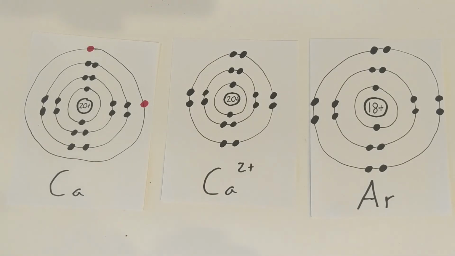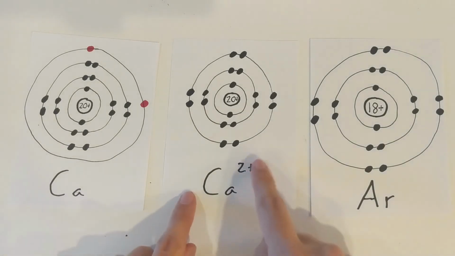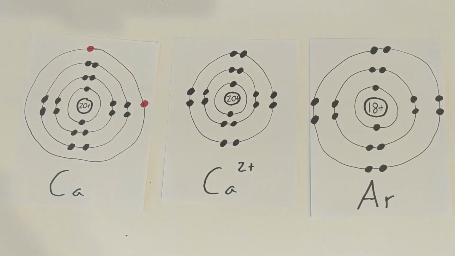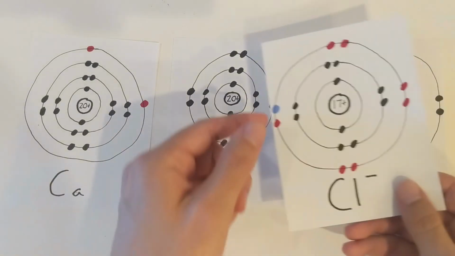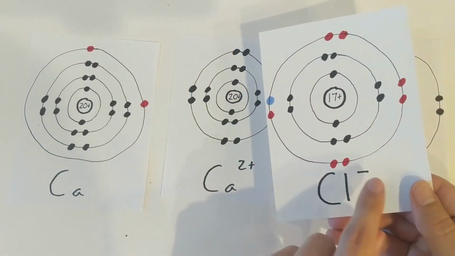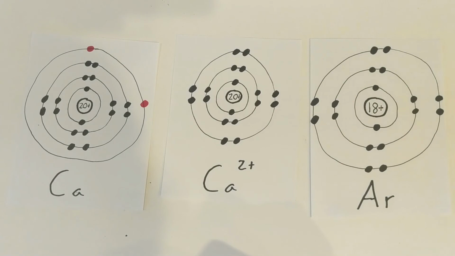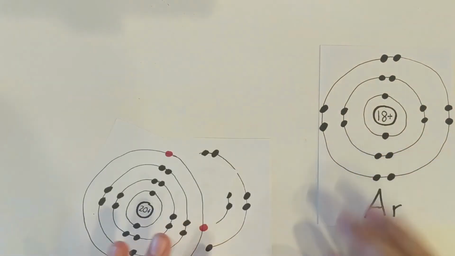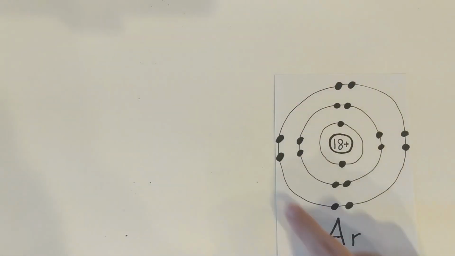So I'm hoping you guys are starting to see this pattern. Our metals are losing those valence electrons and getting a plus charge. And our non-metals, whenever they gain electrons, are getting a negative charge. And they're doing so to fill their octet, to fill their energy levels.